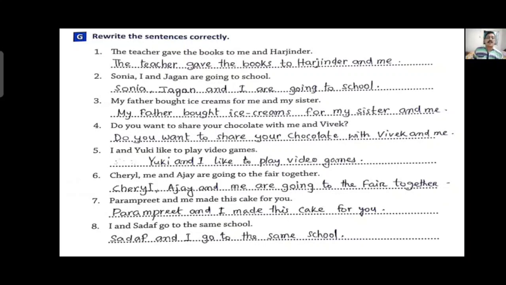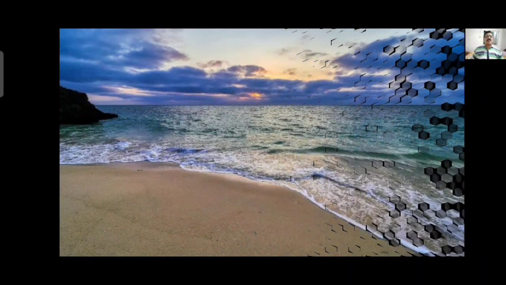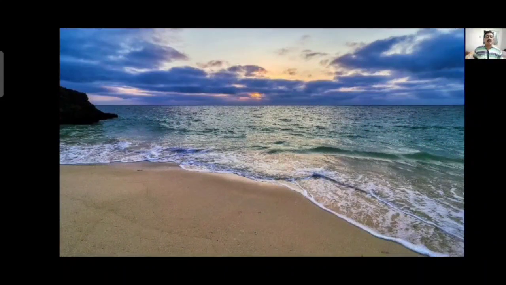Seventh one, Parampreet and me made this cake for you. Here, Parampreet and I made this cake for you. It will not be me, it will be I. I and Sadaf go to the same school. The answer will be Sadaf and I go to the same school. It means here I will be used after the noun Sadaf. So here is how to use me and I. Generally in a sentence, when we write a noun, after the noun we use the pronoun me or I.